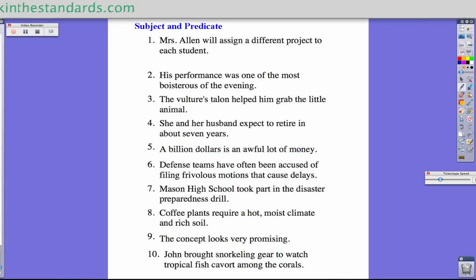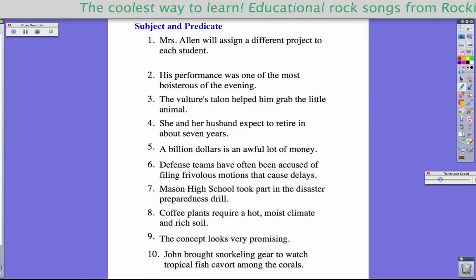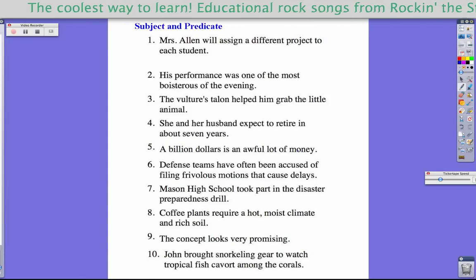All right, today we're going to look at the idea of subject and predicate, and we're going to be talking about complete subject and complete predicate, not simple subject or simple predicate. So the subject of the sentence is the part of the sentence that tells who or what the entire sentence is about. Usually the subject of the sentence includes a noun, maybe some adjectives. The subject of the sentence normally comes at the beginning of the sentence.